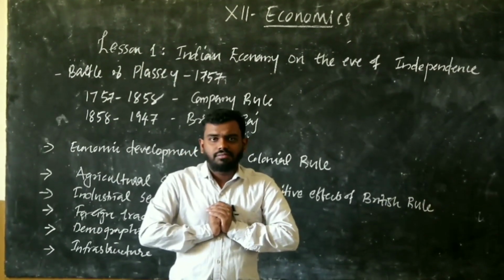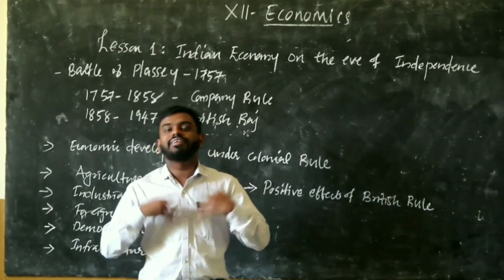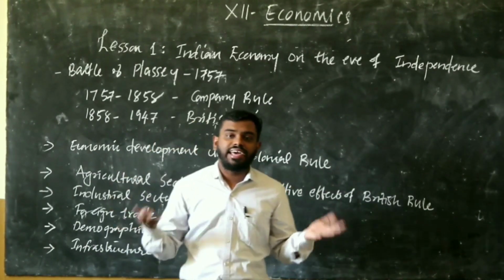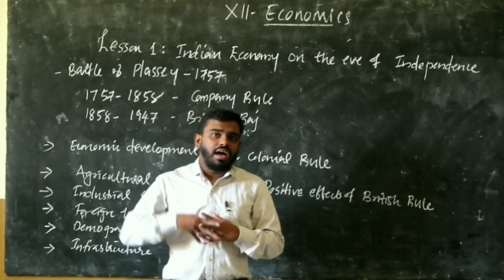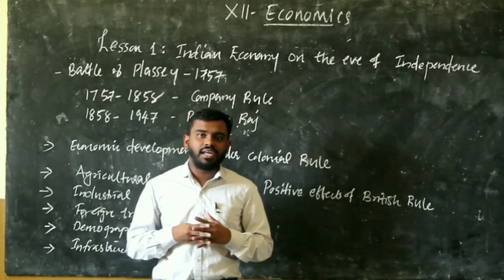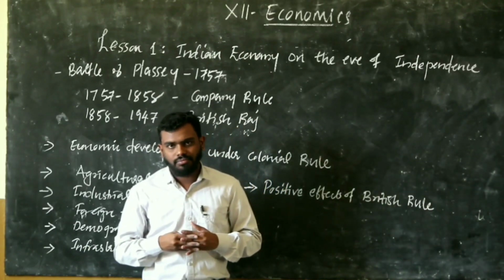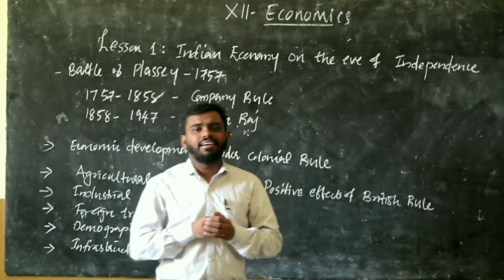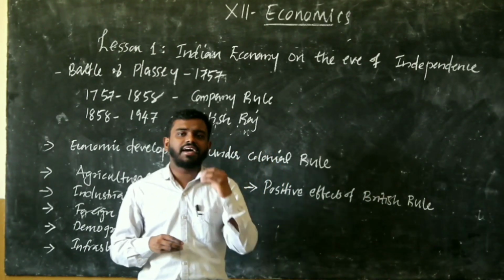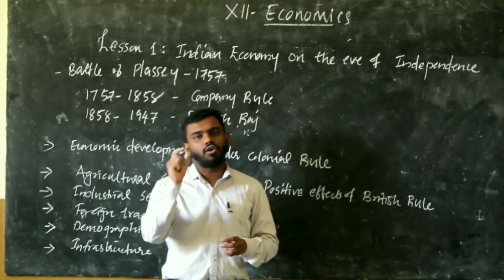Okay, for that purpose, we know that the Britishers came to India for what purpose? For trade purposes, because India was rich in natural resources. After the Industrial Revolution, Britain faced a shortage of raw material, and such raw material was sought across the world. So they found that India is very rich in raw material or natural resources, so it attracted them and they came to India for trade purposes, that means only for raw material.